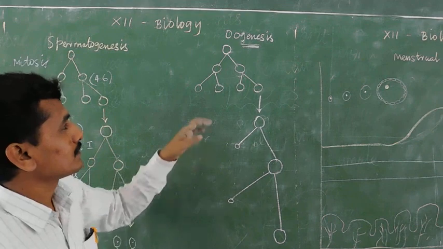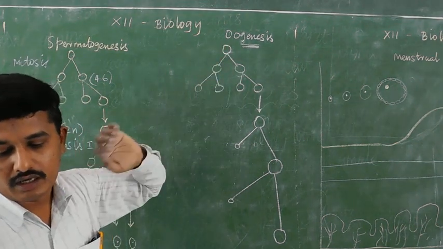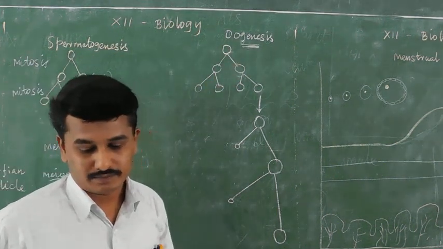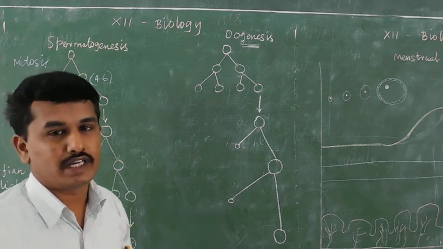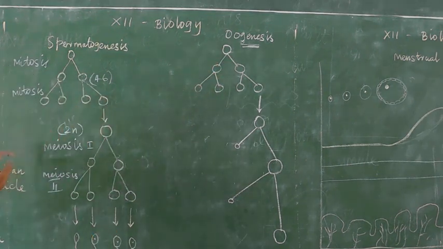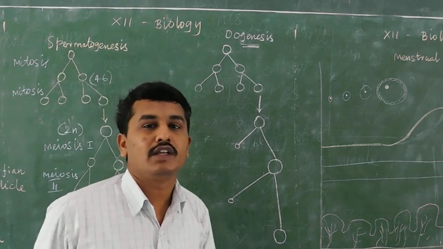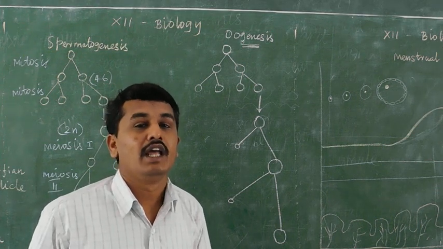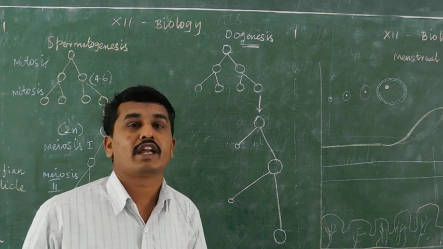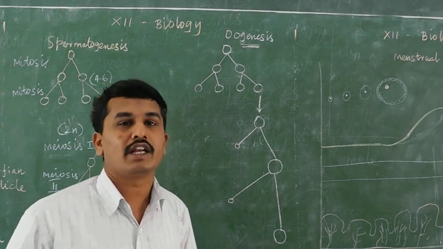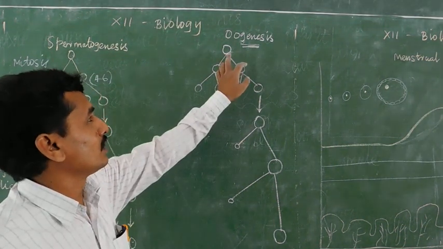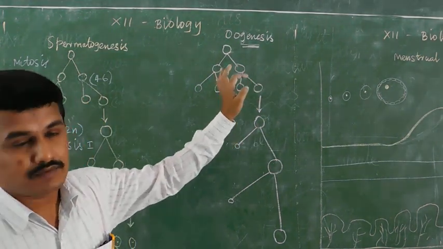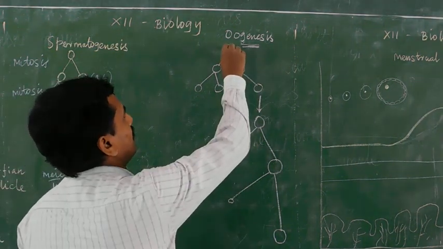Okay, listen. This is the primary oocyte, in the structure of the ovary. The primary follicle develops into a secondary follicle, and the secondary follicle develops into a tertiary follicle and the Graafian follicle. Inside the primary and secondary follicles and the Graafian follicle, the oocytes and ovum are present. This is a primary oocyte.